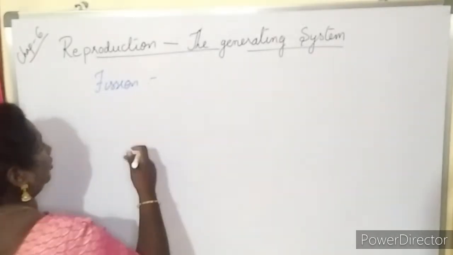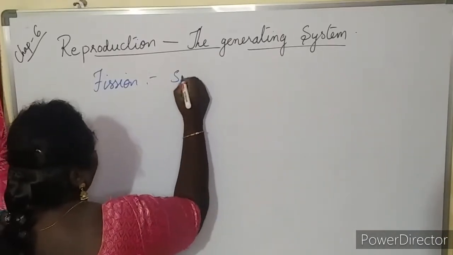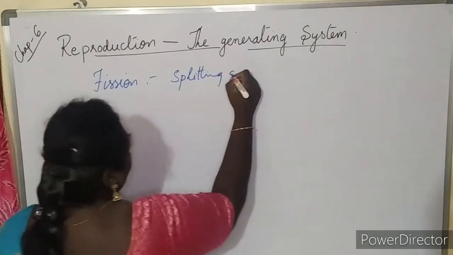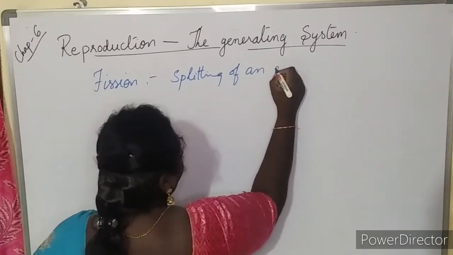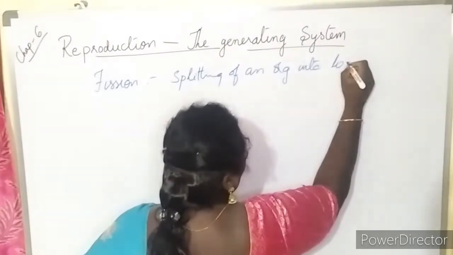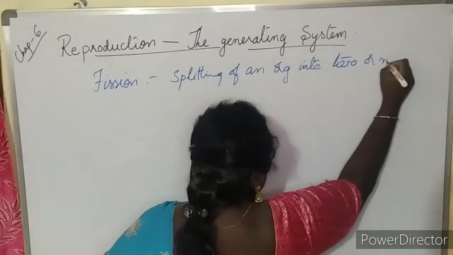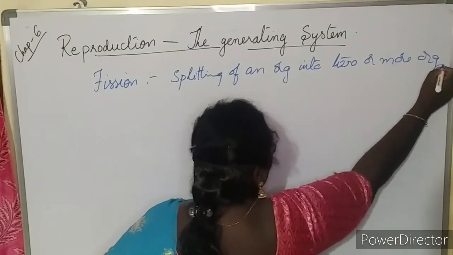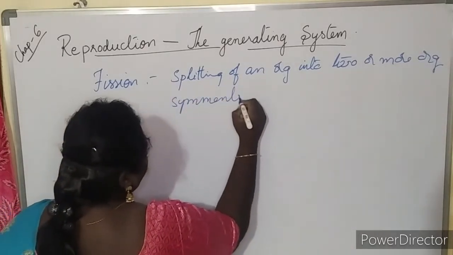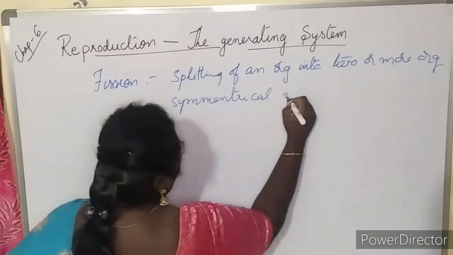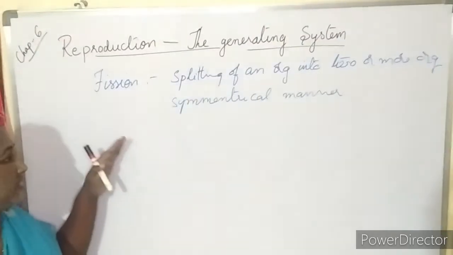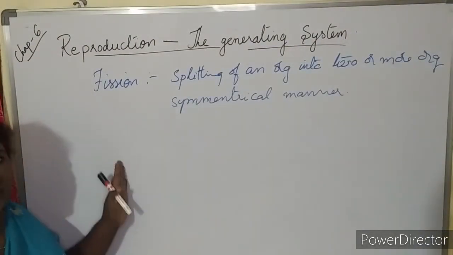So it has to be splitting, meaning dividing.